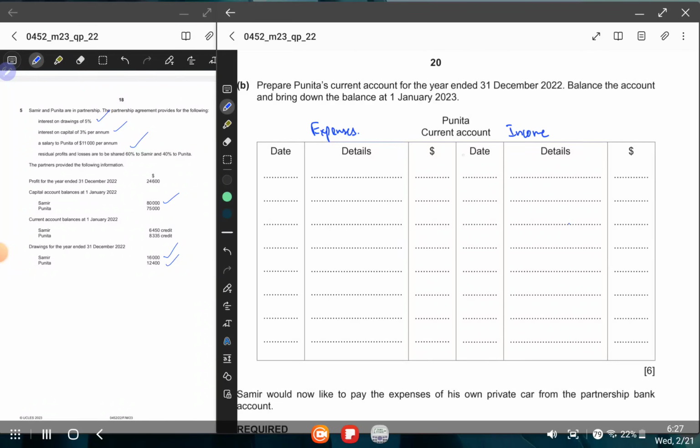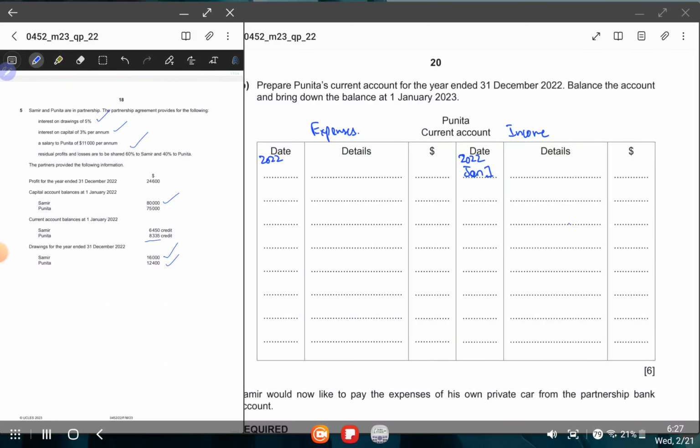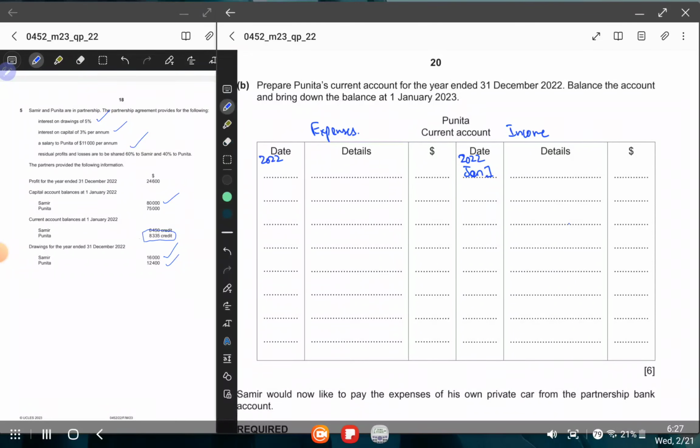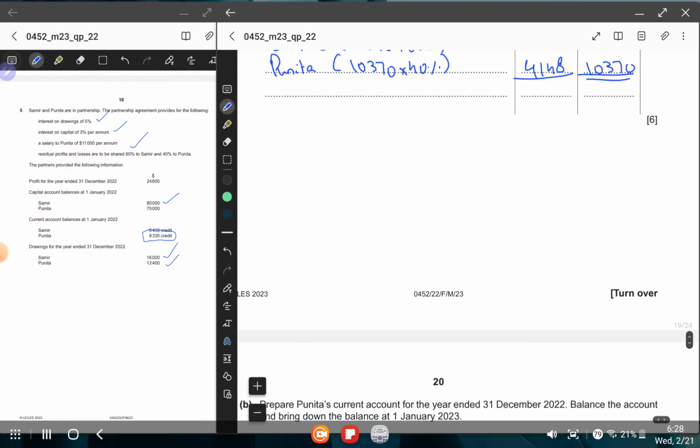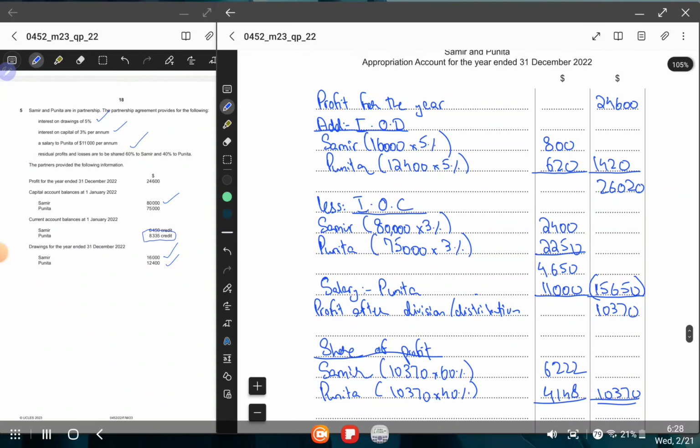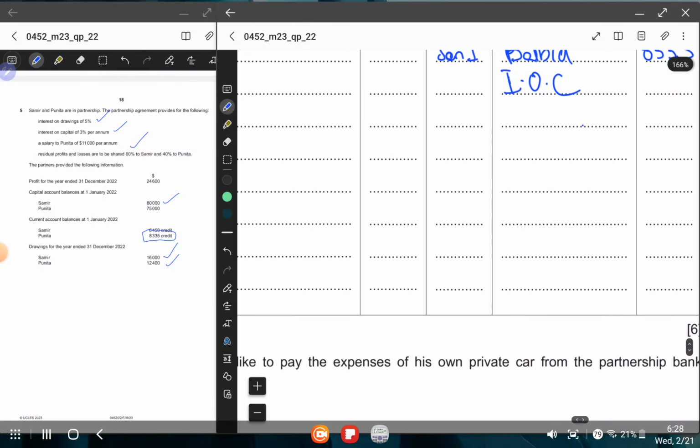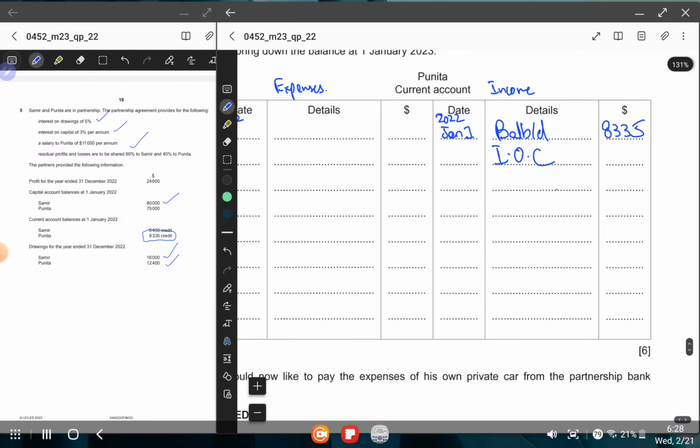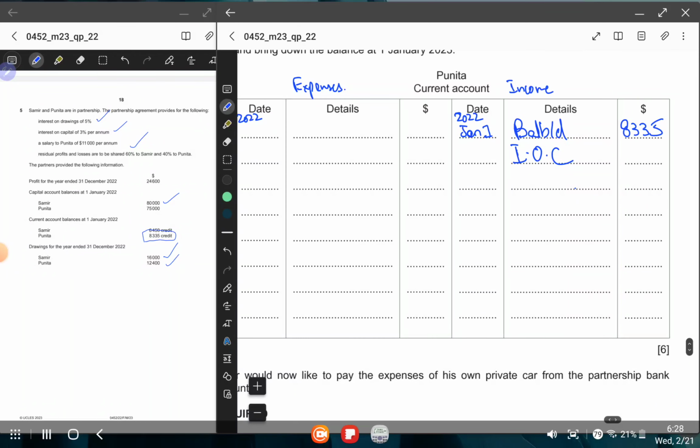So right over here 2022, right over here 2022. Jan 1st, we will start with balance b/d. If you look, current account balance for Punita is 8,335. So you will write balance b/d 8,335. Okay. So interest on capital. Whatever details you guys want, we have already solved it. So interest on capital is 2,250. You can use your appropriation account. Everything will come from your appropriation account actually. So you will write 2,250.